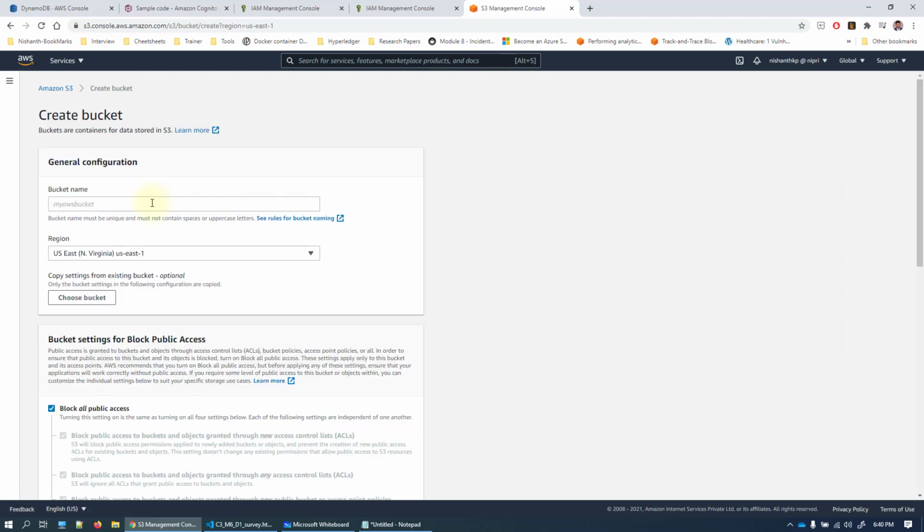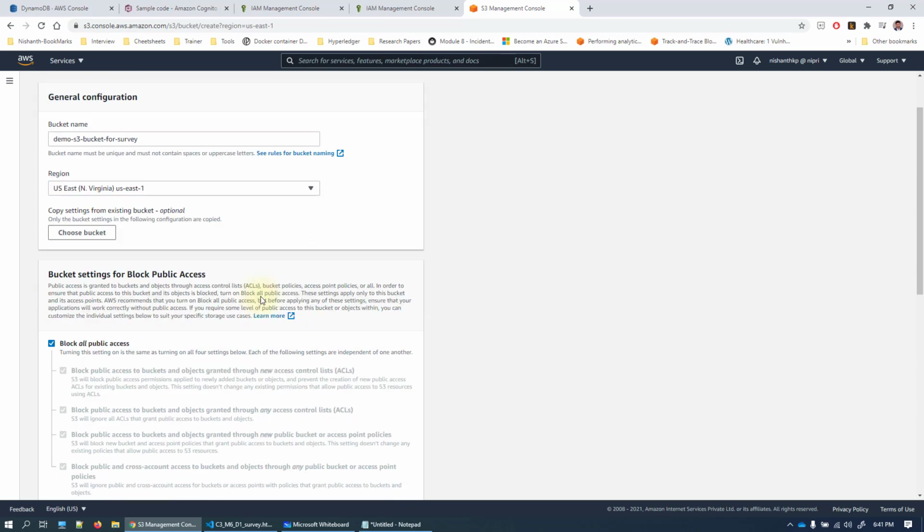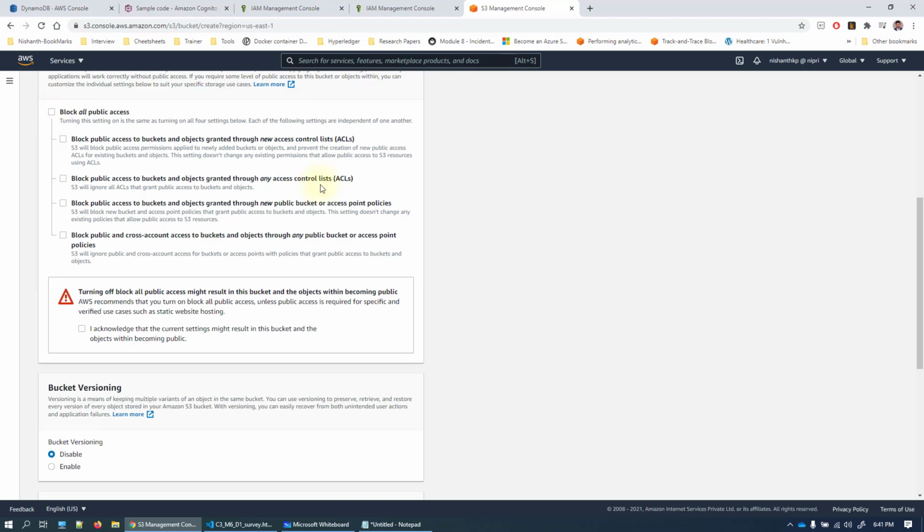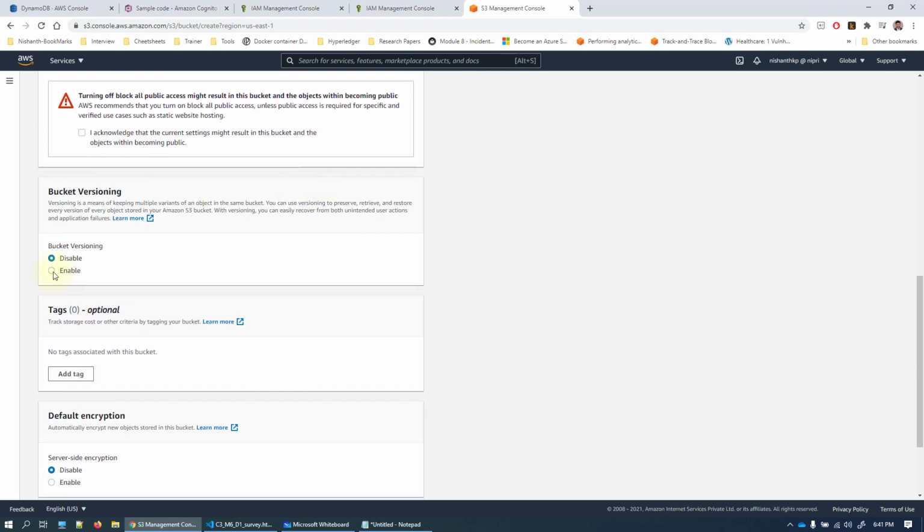Click on create bucket, and enter the bucket name as demo S3 bucket for survey. As this is an S3 bucket and I am going to store a static website which has to be publicly accessible, let me untick block all public access. This will give access to everyone on the internet.